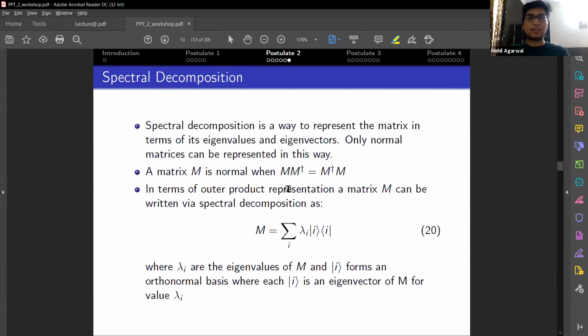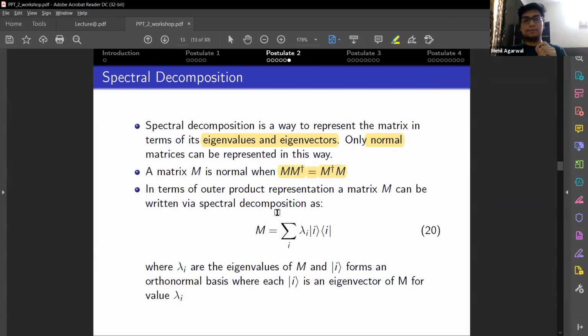Another way, this was discussed in the last lecture, but I will reiterate because it's so important. This is spectral decomposition. It's used in a variety of proofs when we discuss quantum computing. Spectral decomposition uses eigenvalues and eigenvectors to represent the matrix. The important thing is the matrix should be normal. Other matrices cannot be represented in spectral decomposition, and a matrix is normal when M dagger M is equal to M M dagger.